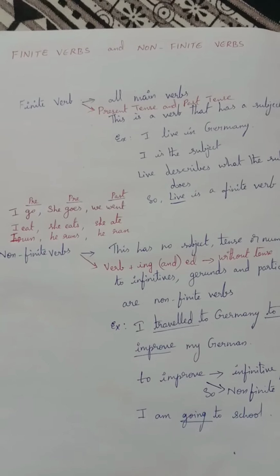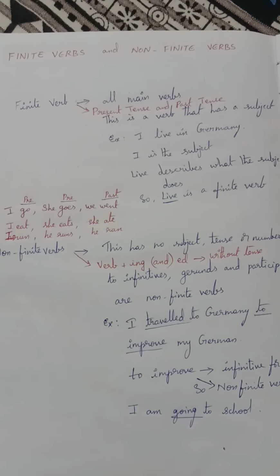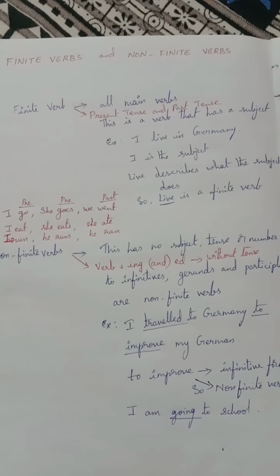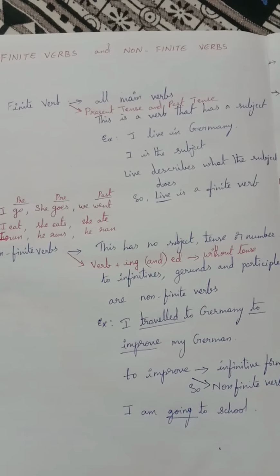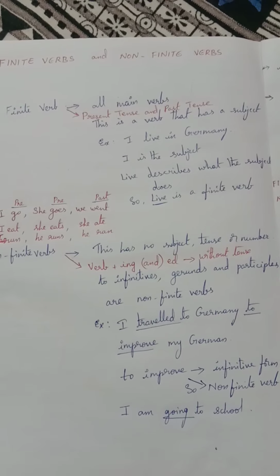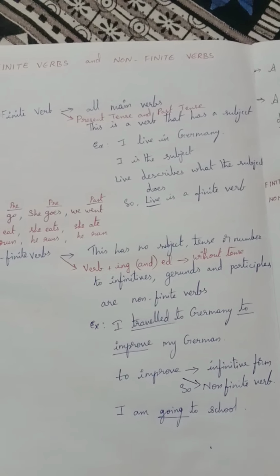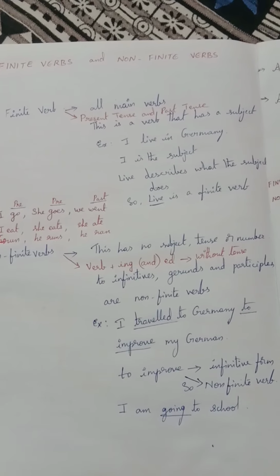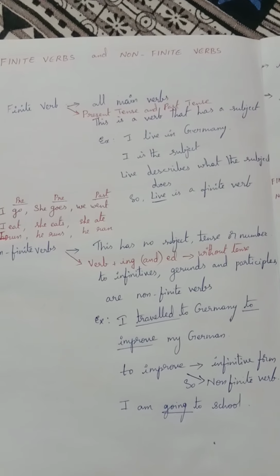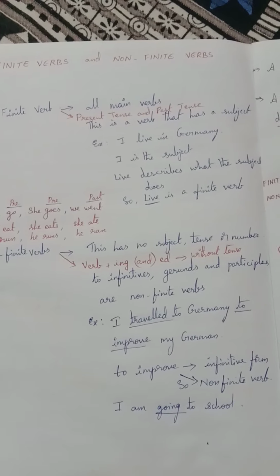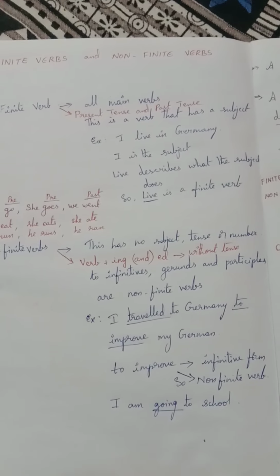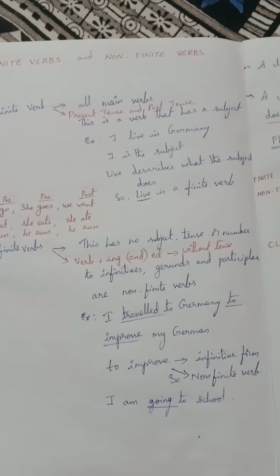Children, let us learn about finite and non-finite verbs. Finite verbs. All main verbs and past tense verbs are finite verbs. For example, live, eat, play, swim. These are all main verbs and those are called finite verbs. And also those past tenses.